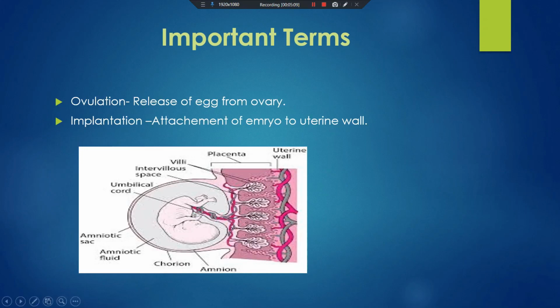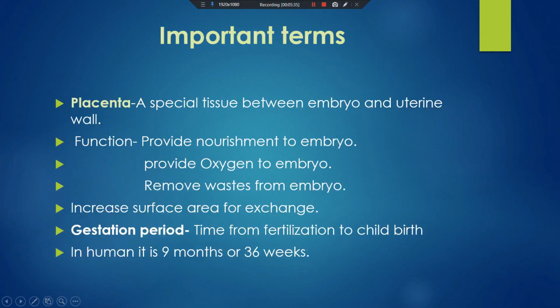And what is fetus? Fetus is the stage of the developing embryo where we can identify the different parts of the body, like it is head, it is hand, it is leg, etc. So in this way the development of the fetus takes place in the uterus, and the time period of the complete development is called the gestation period. So I hope students you understood till here.